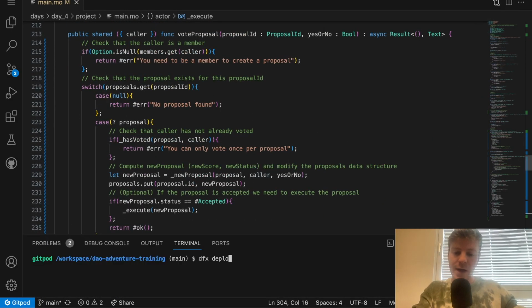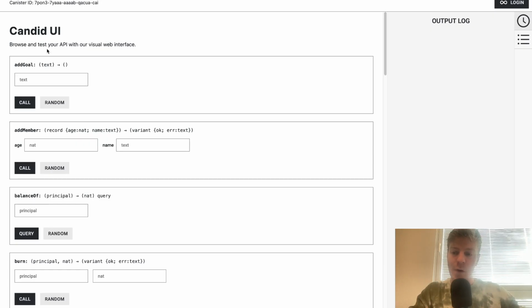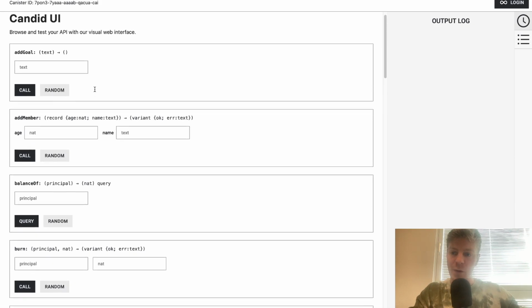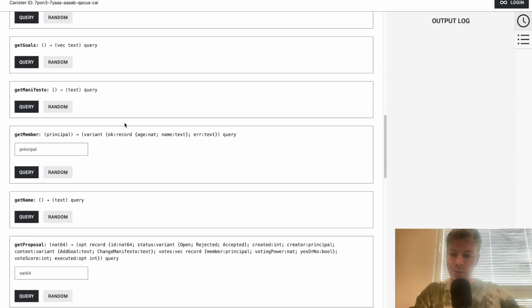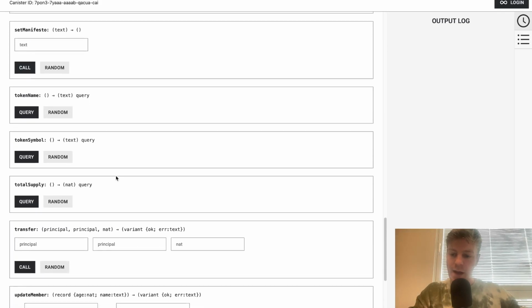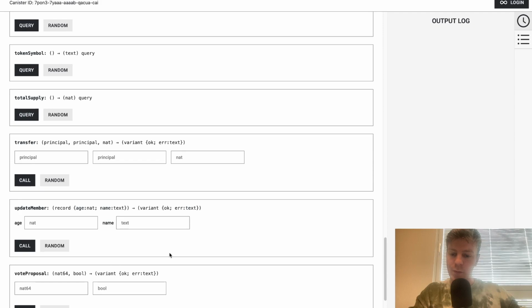So we can try it out and deploy it on the playground. dfx deploy playground project 4. This is the Candid UI for our project. So we can see that we have all our methods. We have the create proposal method, the get proposal method, and the vote proposal method.